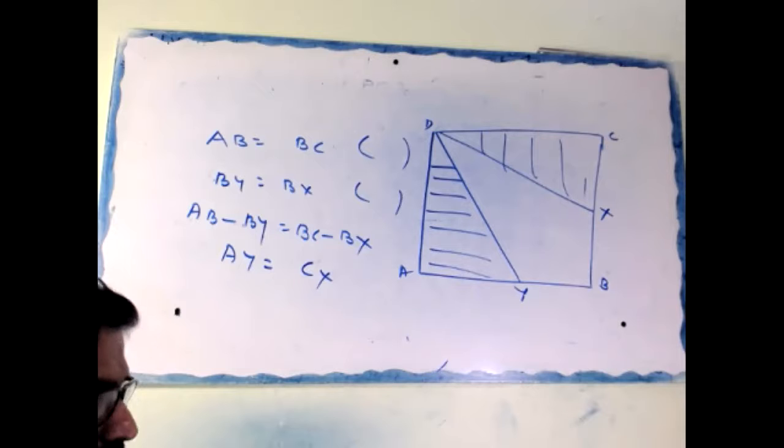Number two. Then subtract. AB minus BY equal to BC minus BX. That is AY equal to CX.